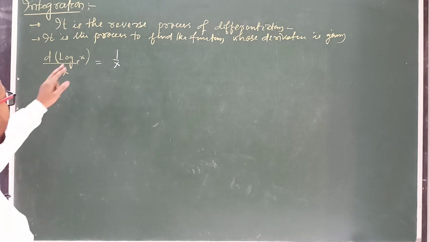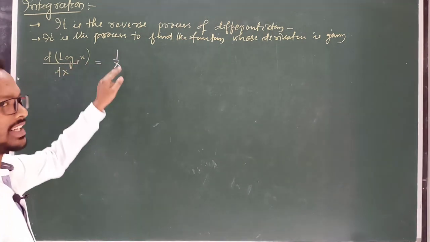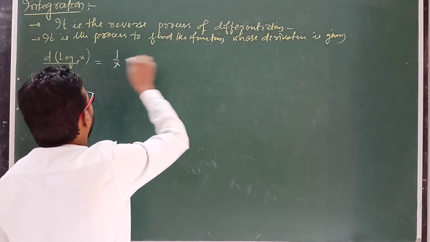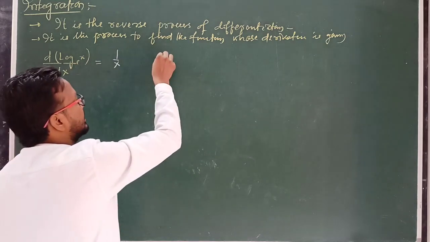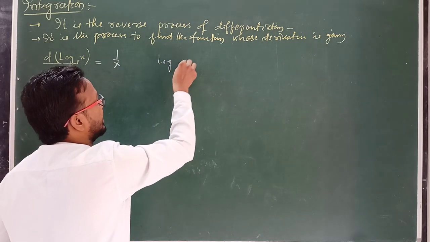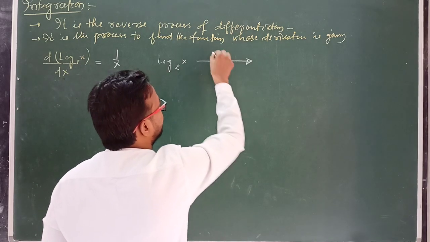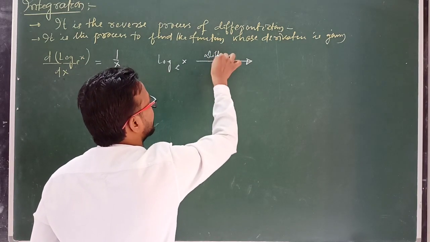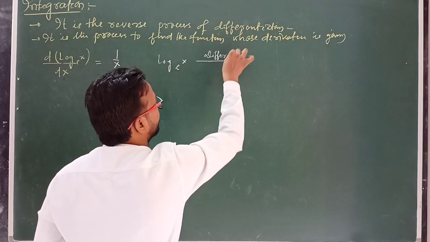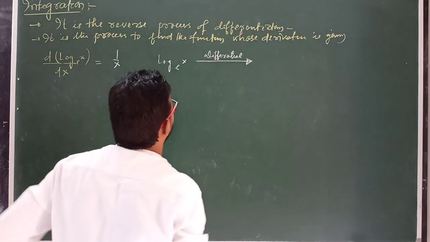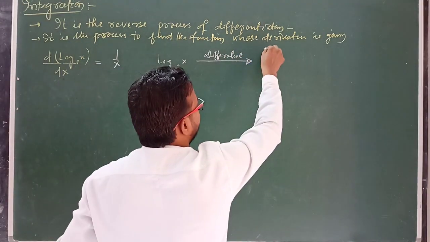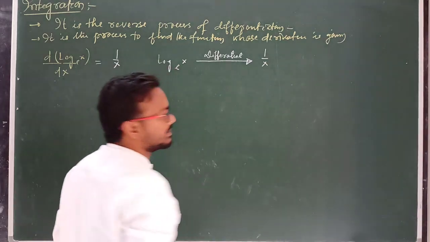The differentiation of log x with respect to x is equal to 1 by x. If we differentiate log x, then answer will be 1 by x.